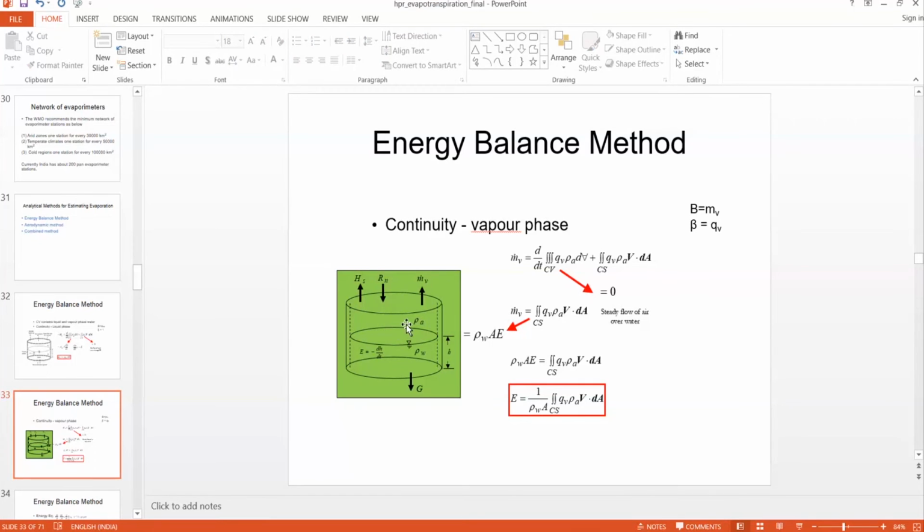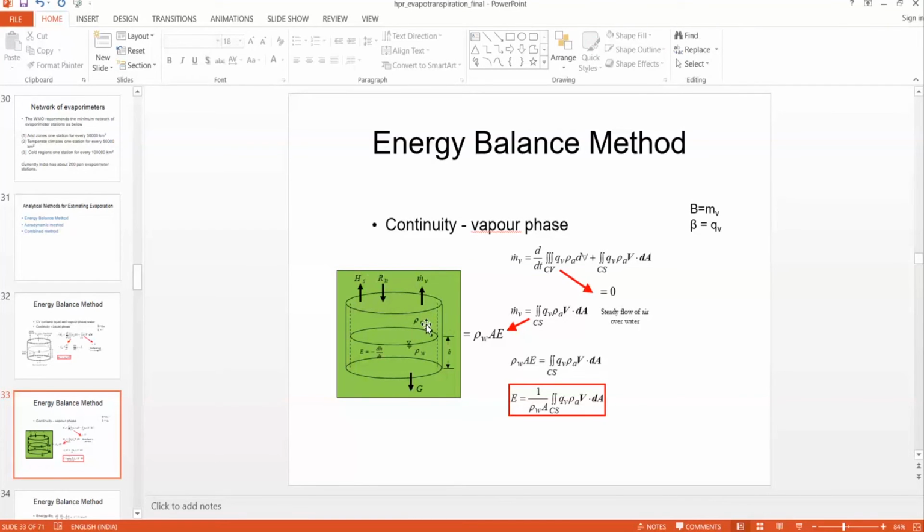And you see here, water evaporates, and water vapor stays here, and there is a wind velocity. That wind takes away this water vapor, and there is an equilibrium. Whatever water vapor is generated here is taken away, but immediately it is replaced by the same amount of water vapor.